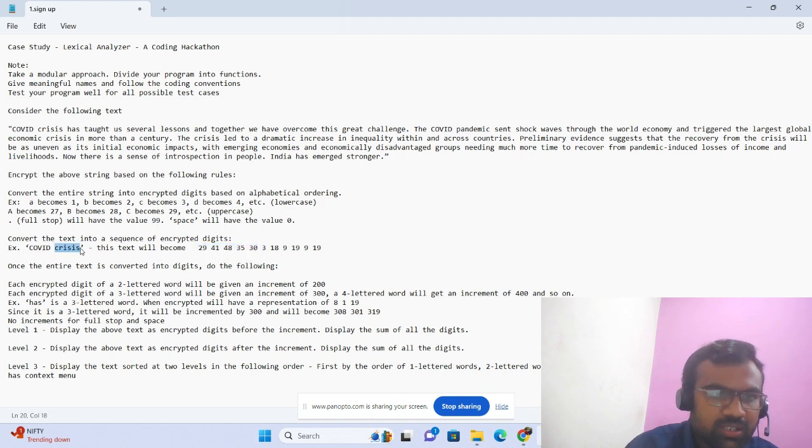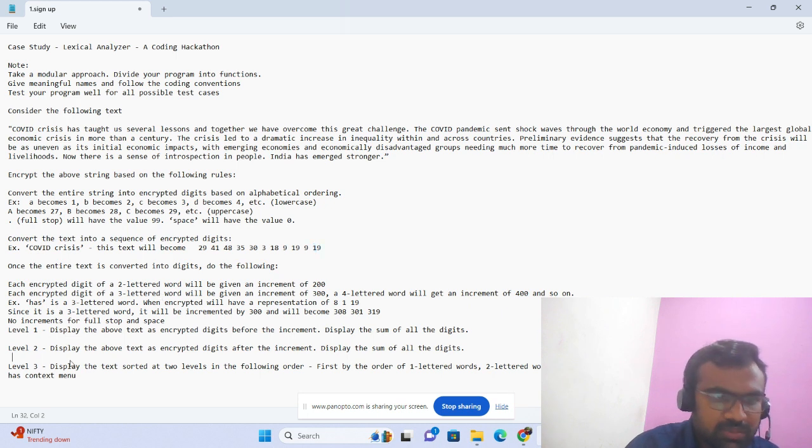Coming to the crisis part, it has 6 letters, so the numbers should be incremented by 600. Here 603, 618, 609, 619, 609, and 619. In this way, the level 2 encryption will be done.